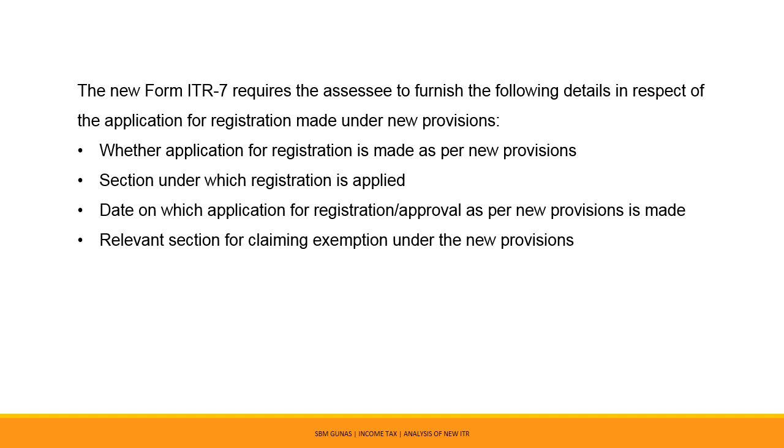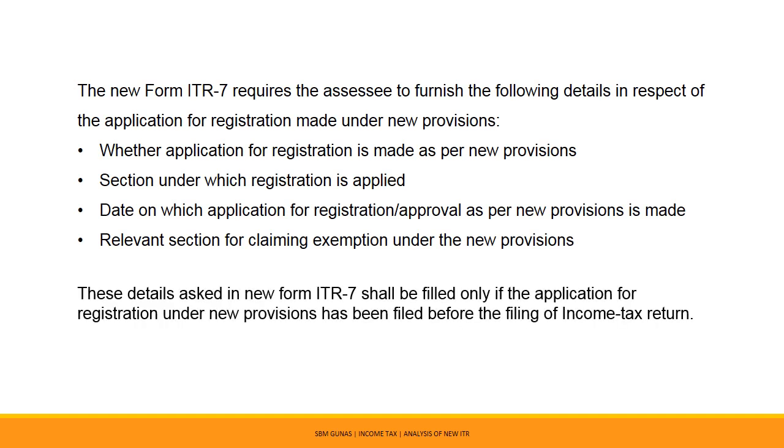Interestingly, the requirement to file an application by NGOs has already been deferred to 1st October 2020, hence the application can be filed by 31st December 2020. Therefore, these details asked in new Form ITR 7 shall be filled only if the application for registration under new provisions has been filed before the filing of the income tax return.